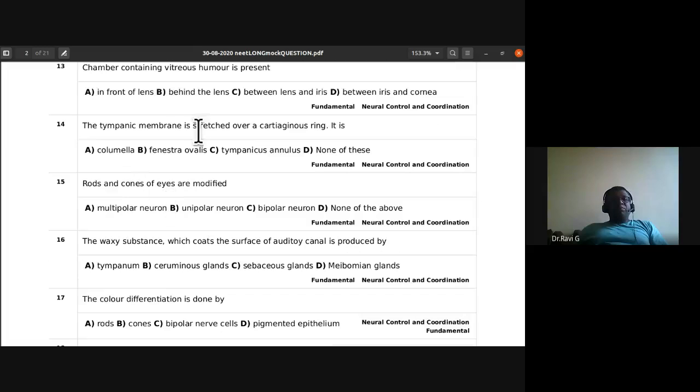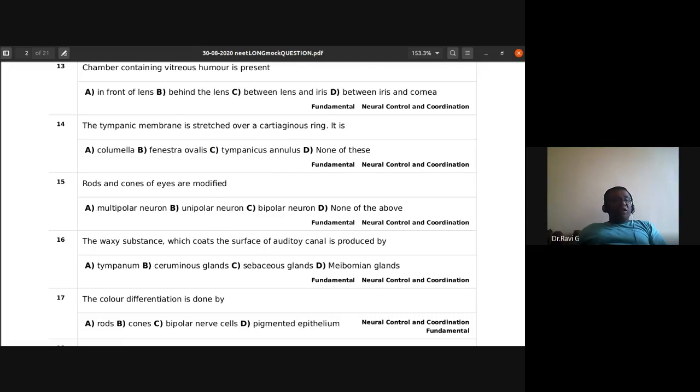So the tympanic membrane is stretched over a cartilaginous ring. It is A, columella, fenestra ovalis, tympanicus annulus, none of these. So it is stretched over a kind of cartilaginous ring. What is that cartilaginous ring called as? Is it called as columella, fenestra ovalis, tympanicus annulus? None of these. What is the answer for it? The answer is tympanicus annulus. Okay.